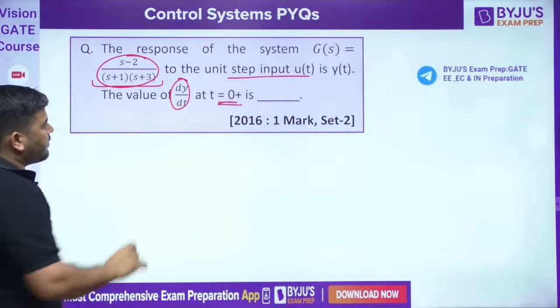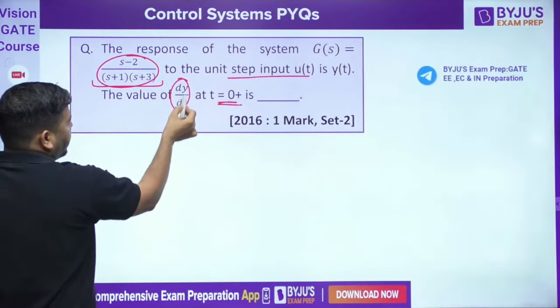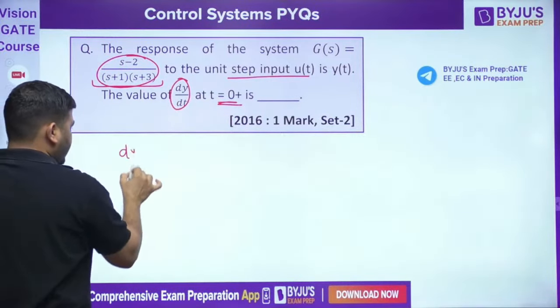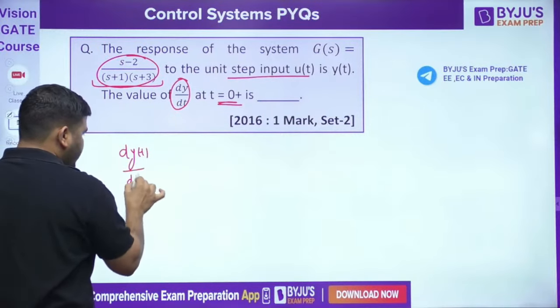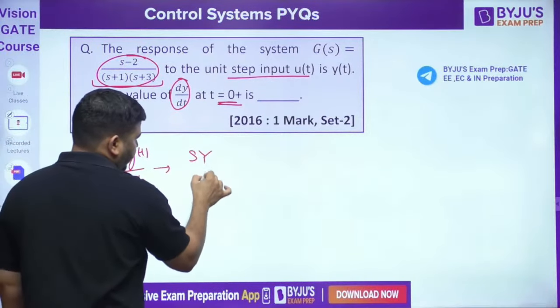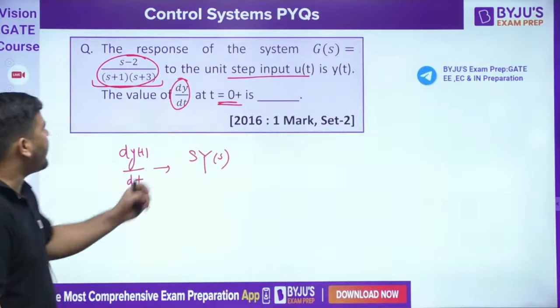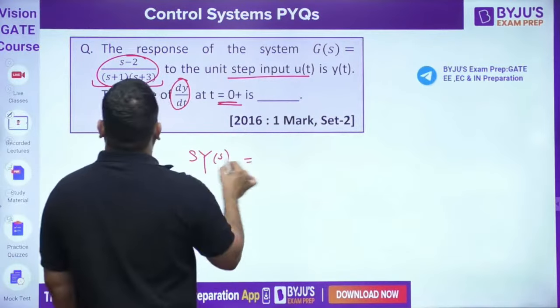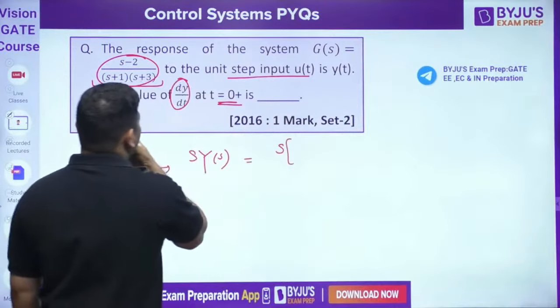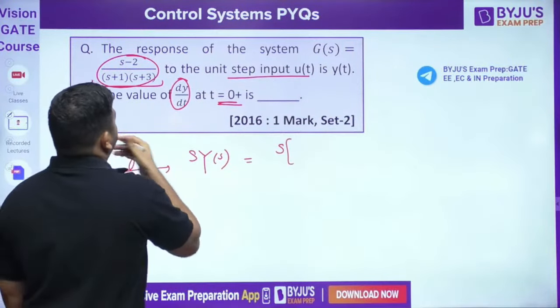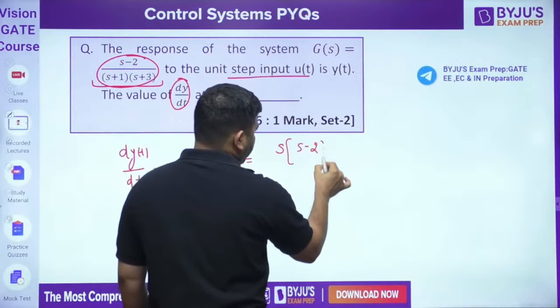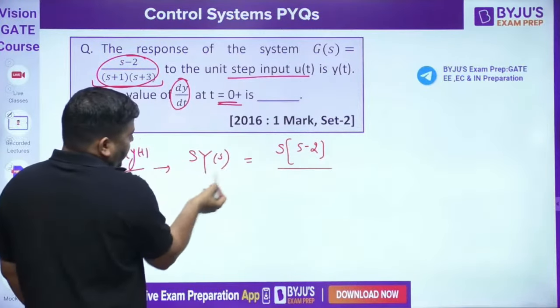So let's calculate this dy(t)/dt. dy(t)/dt in Laplace domain will become SYS. If you apply the Laplace property, this will become SY(S). It will be equal to S into, because what I'm doing is I am putting this YS.